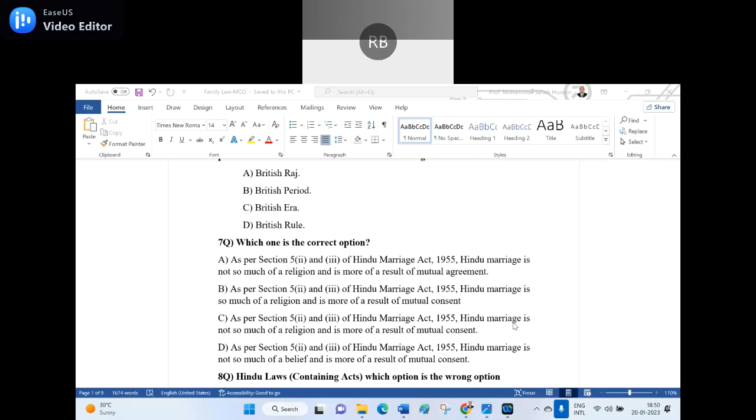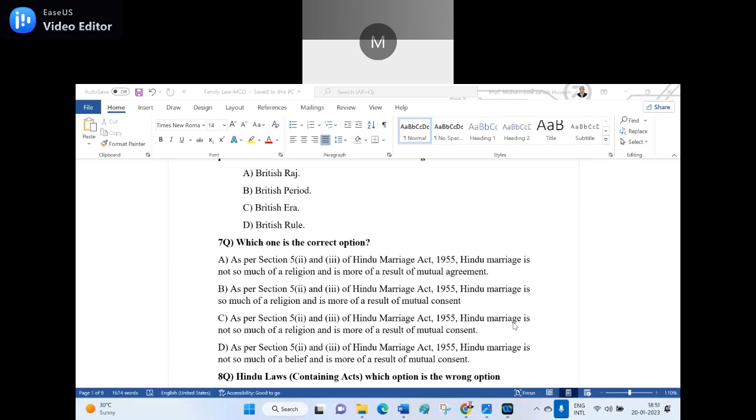As per Sections 5, 2 and 3 of the Hindu Marriage Act 1955, Hindu marriage is not so much a religion and is more a result of mutual consent. I believe you know what mistakes, what additions and deletions I made in A, B and D.